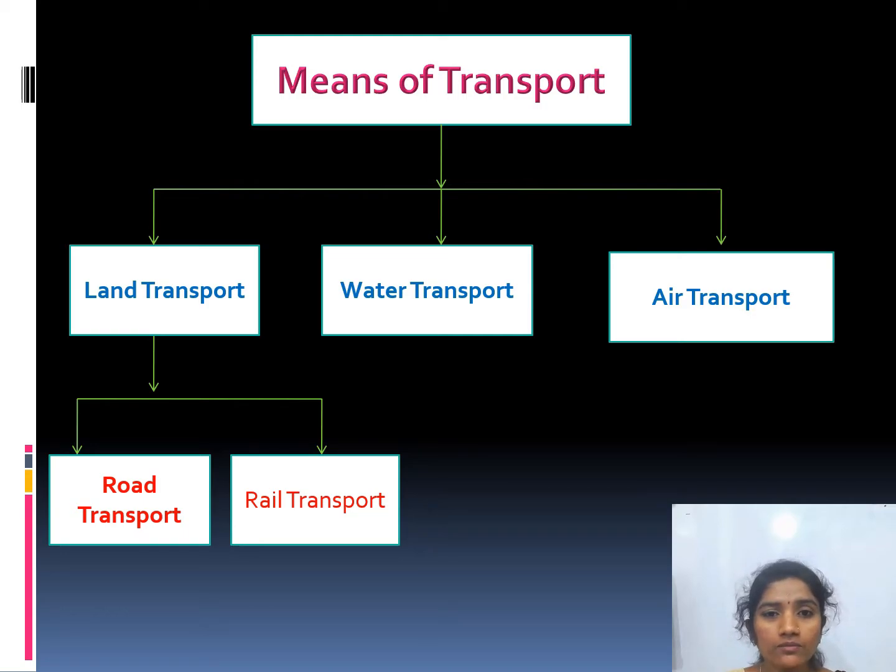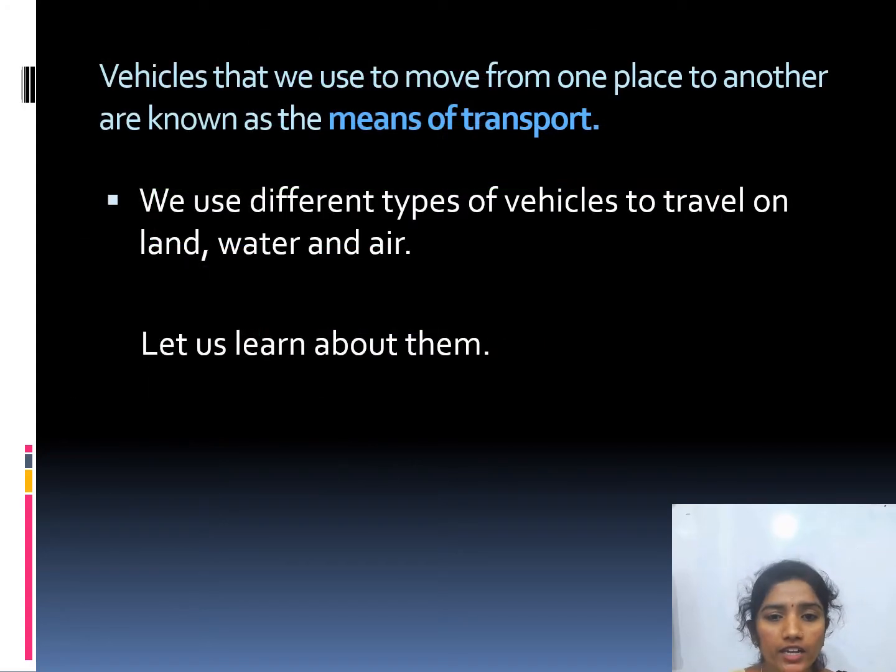How do you come? Yes, through a vehicle, a bus. Vehicles that we use to move from one place to another are known as the means of transport. We use different types of vehicles to travel on land, water and air.